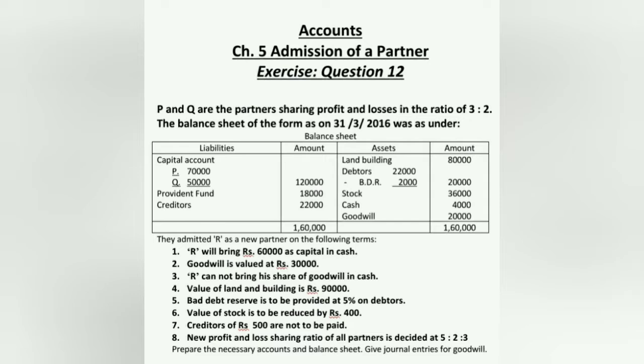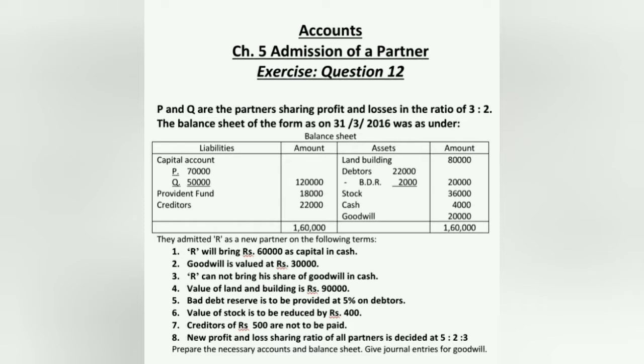The share of R is not given. So first of all, you have to find out the share of R's goodwill, and then such amount of goodwill is going to be distributed among the partners in sacrifice ratio. As you can see in adjustment number 8 that we have been provided the new profit and loss sharing ratio. So it is compulsory to find out sacrifice ratio to give the effect of goodwill. The third adjustment, that is R cannot bring his share of goodwill in cash. That's why your journal entry would be partners capital to partners capital. The person who will gain, that person's capital account is going to be debited. And the person who is going to sacrifice, that person's capital account is going to be credited.